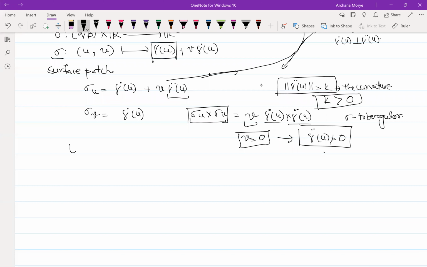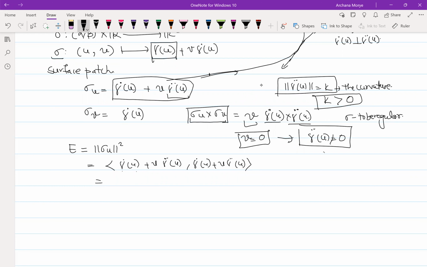For the first fundamental form, we have to calculate E. What is E? It is sigma u squared, right? So what is the norm of this? Can you calculate the norm of this? You tell me, I'm just writing here.